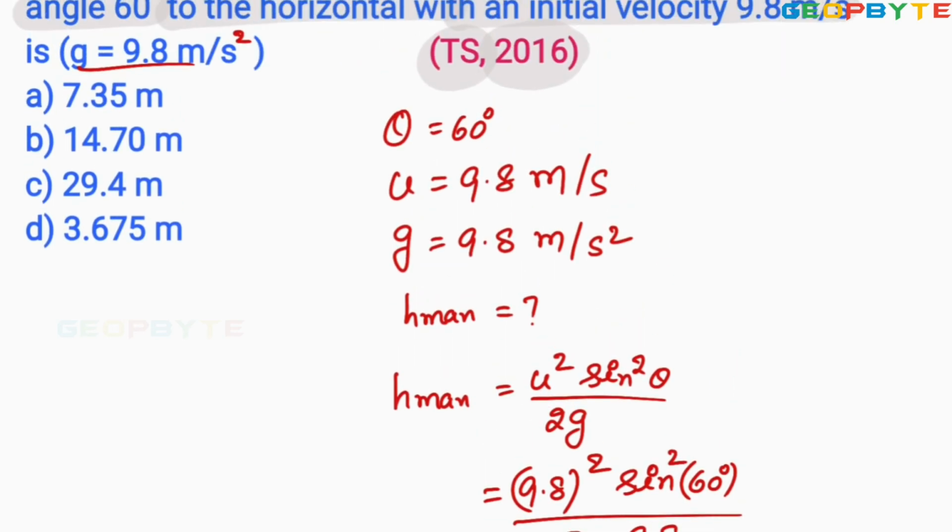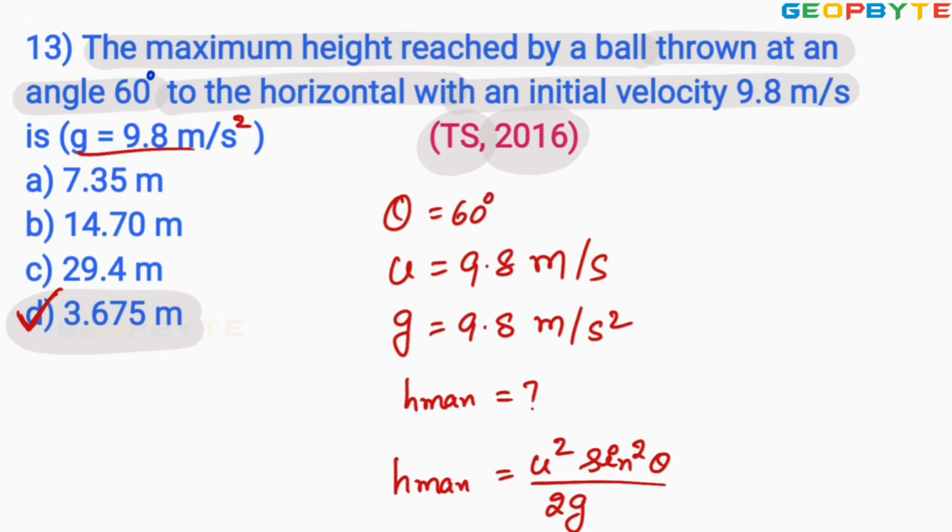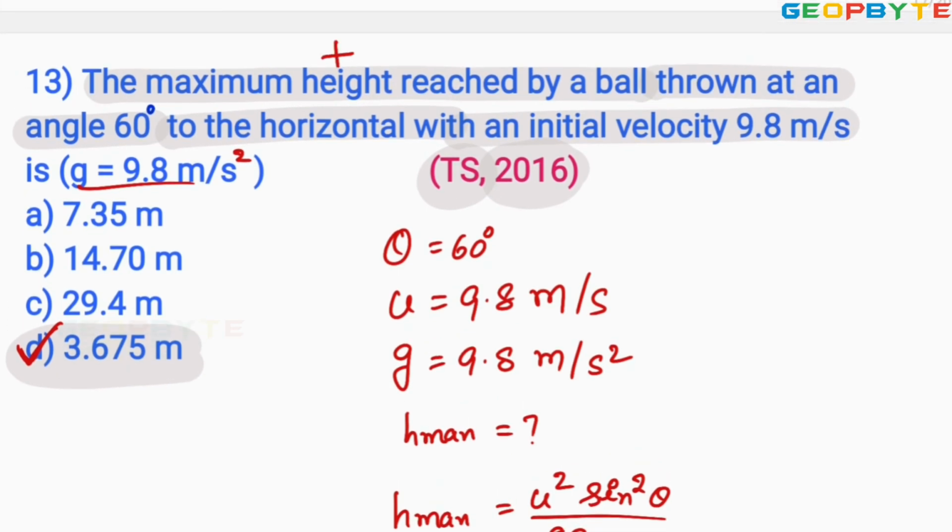Look at the options. Look at option D. Option D is absolutely correct. I hope you clearly got my point. This can also be marked as a 5-star problem. 5-star problem means the most expected problem. Let us go for the next problem.